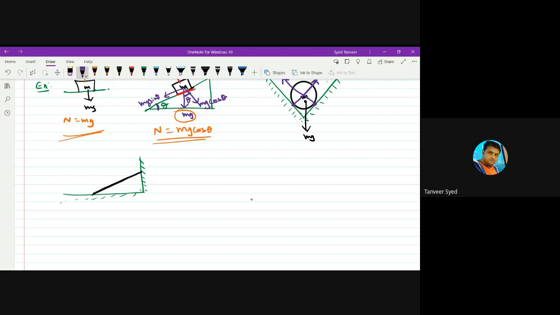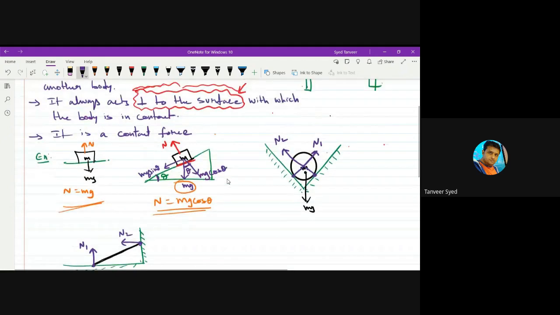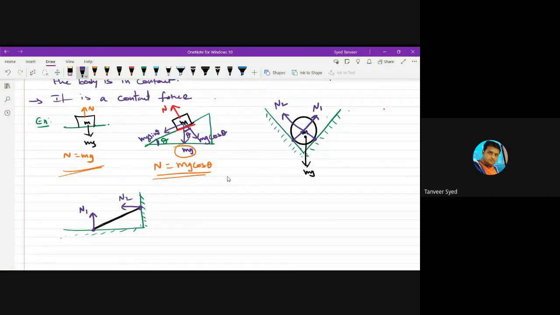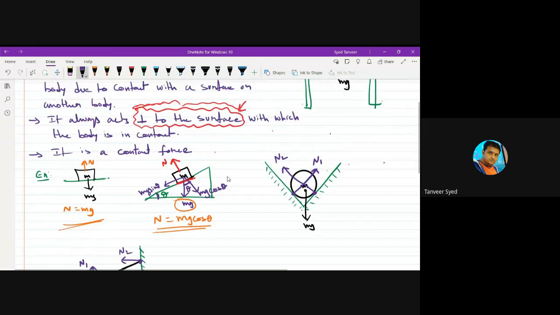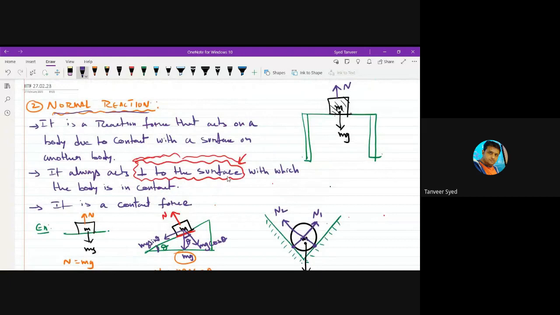Where is it? It is here. There is contact, so normal reaction will be there. Let us say this is N1. Again, here there is contact, so there will be normal reaction like this, say some N2. So this is normal reaction. Where do you get it? Wherever there is contact between bodies, you will get normal reaction.